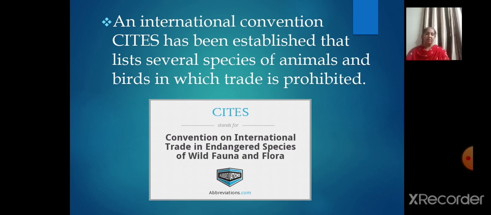So what is actually the purpose of CITES? It aims to ensure that international trade in specimens of wild animals and plants does not threaten their survival. So they look after this. It has been published specially to protect the species of the animals and the birds, and their trade should be prohibited. That is the main aim of CITES.